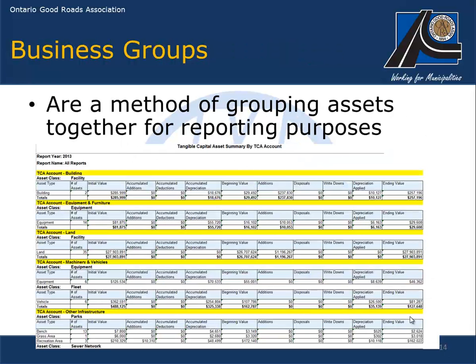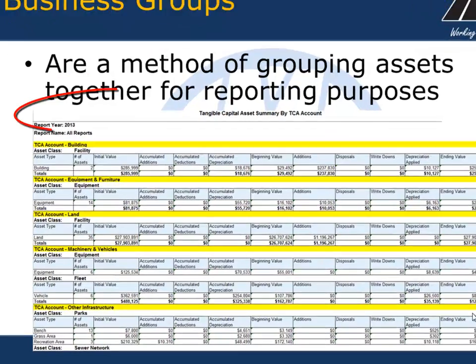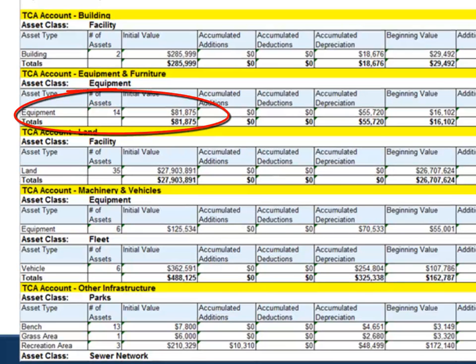We've had a number of questions with regards to why would I want to include a business group. Business groups are a method of grouping assets together for reporting purposes. There is a tangible capital asset report by a business group that can be used, and in this example you will notice for the TCA account equipment and furniture there are 14 equipment assets in this particular account totaling $81,875.